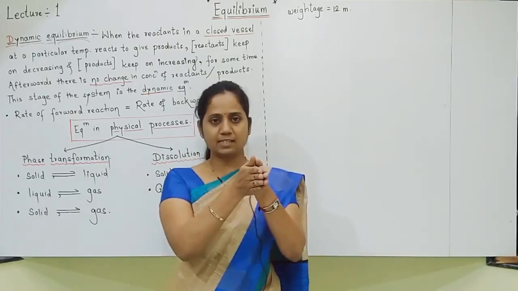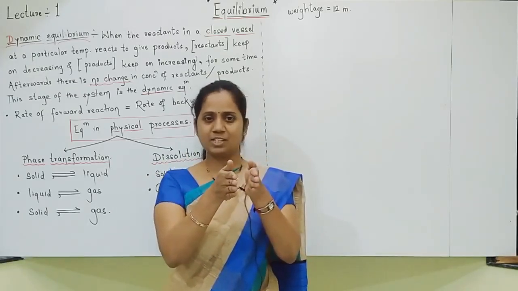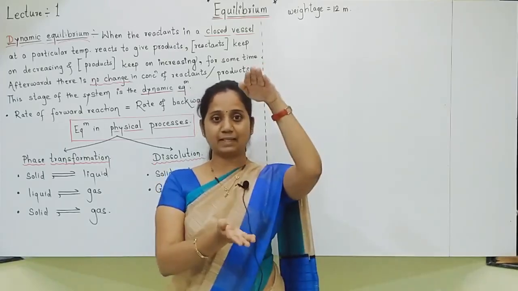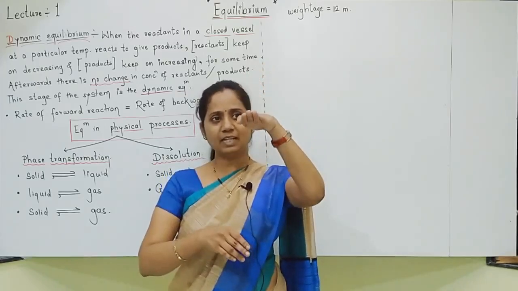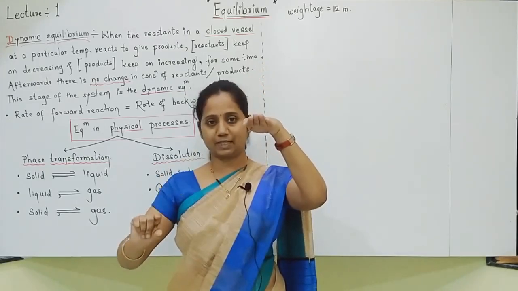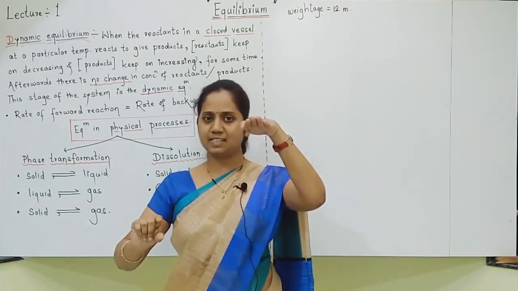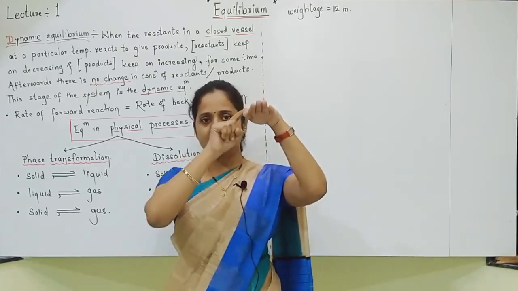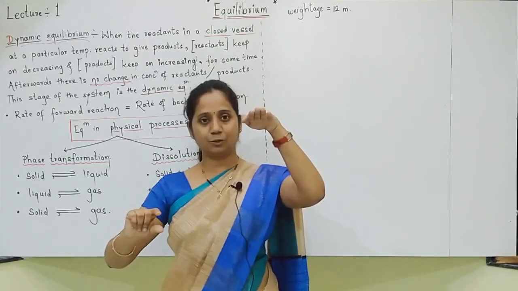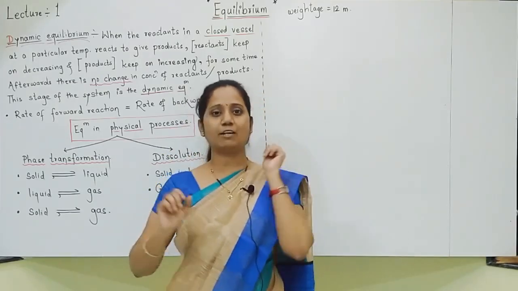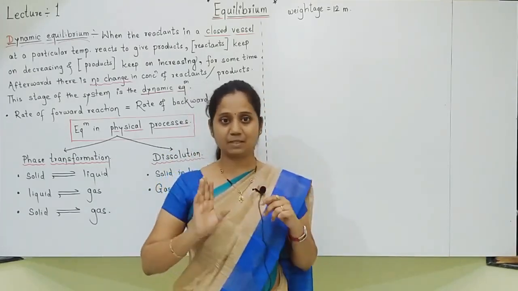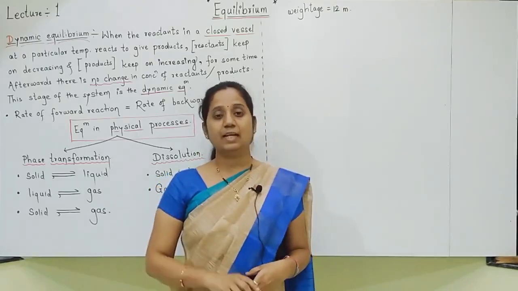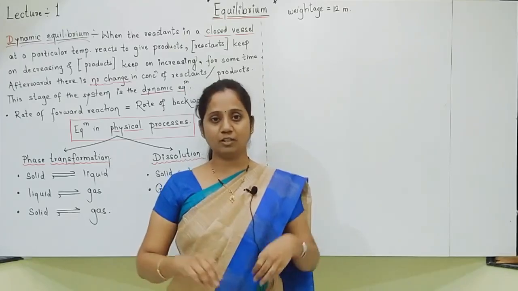Sometimes the reaction has just started. Just the reaction has started means what? Maximum reactants are there. Only some of the reactants are converted into products. At that time only, equilibrium will be reached in some reactions, just at the starting of the reaction. In some chemical reactions,